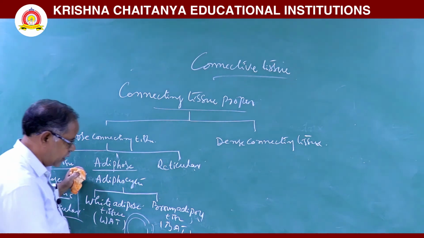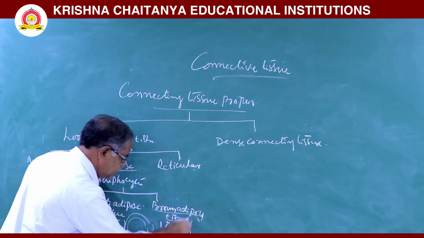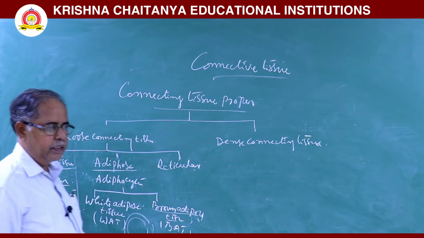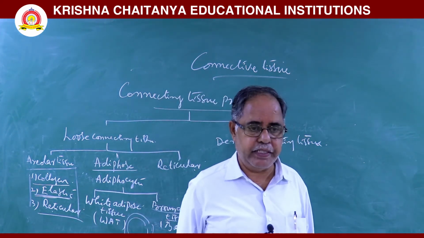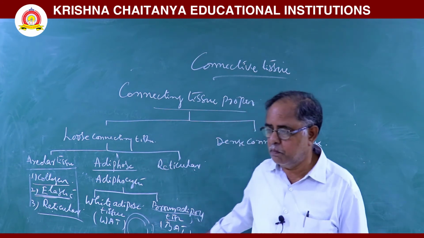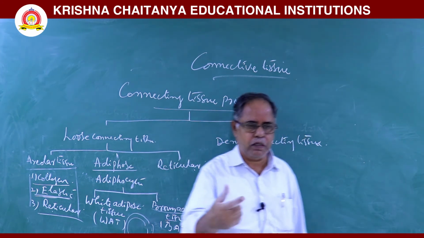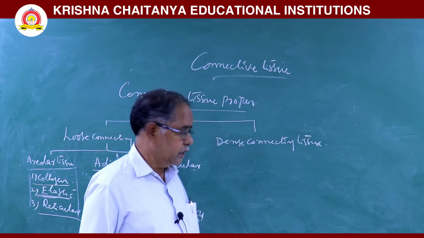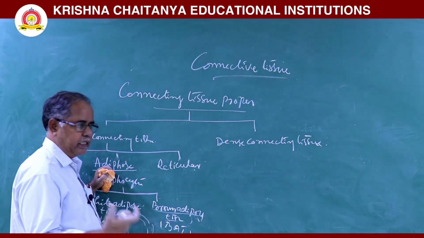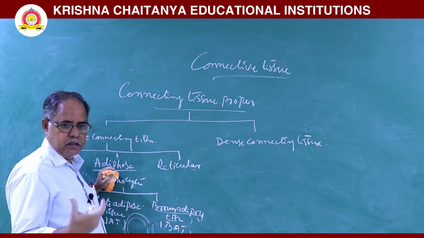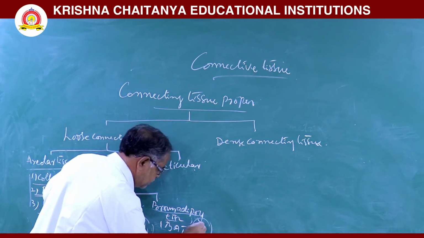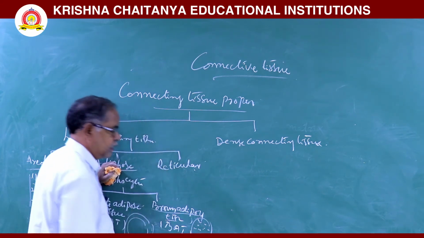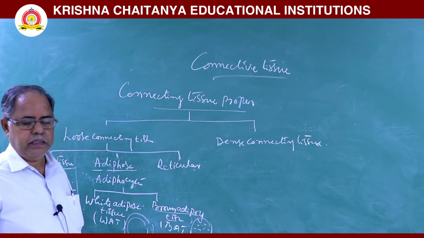Next, brown adipose tissue is more abundant in fetus and infants. In its adipocytes, numerous smaller lipid droplets are there.